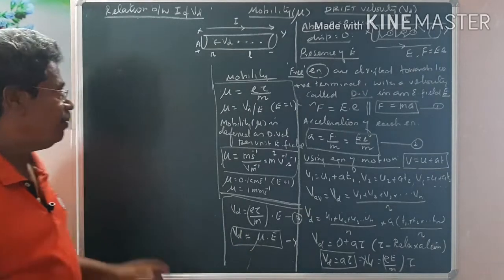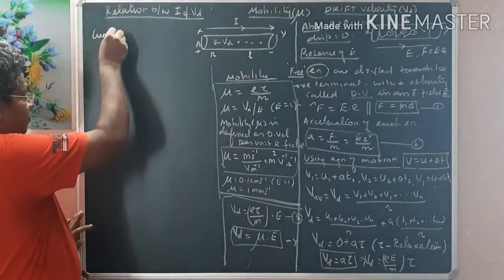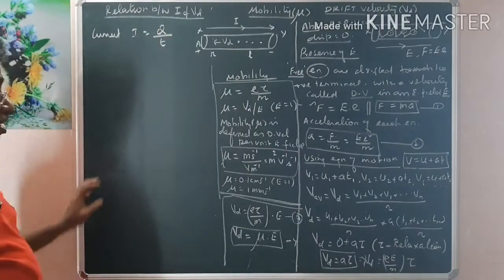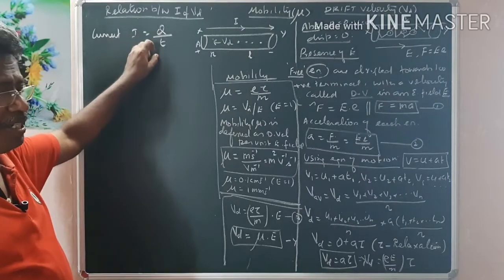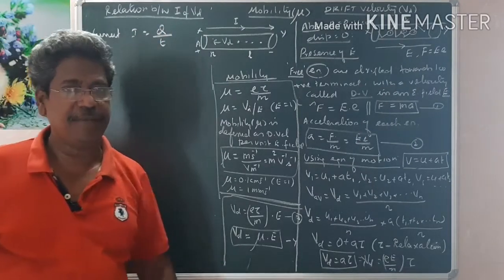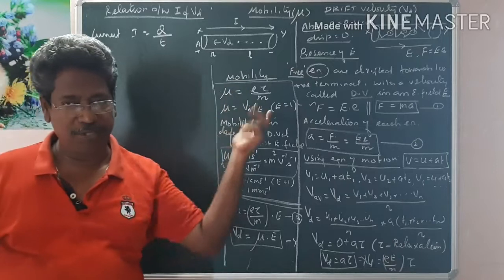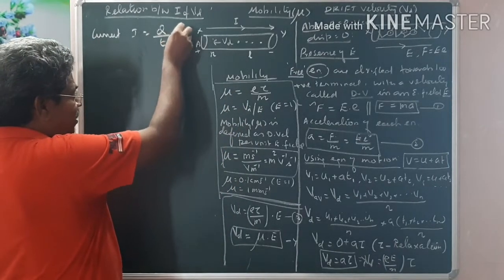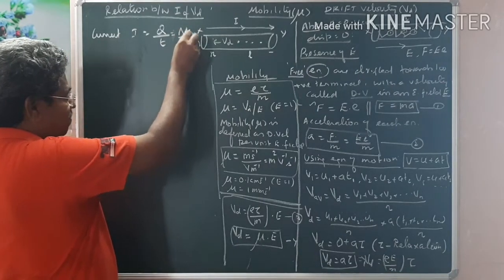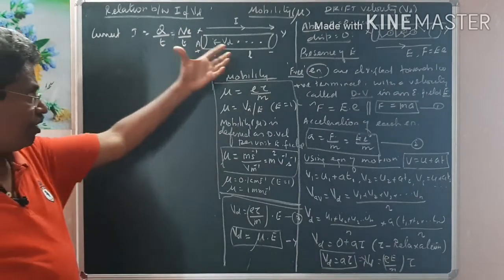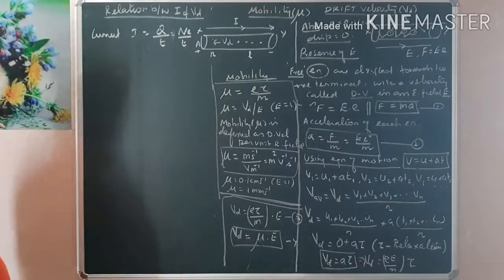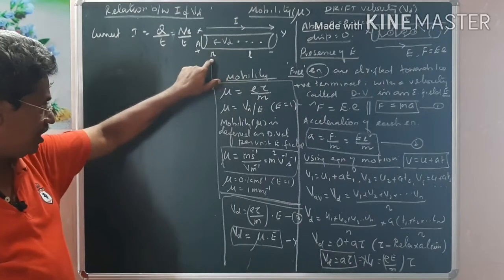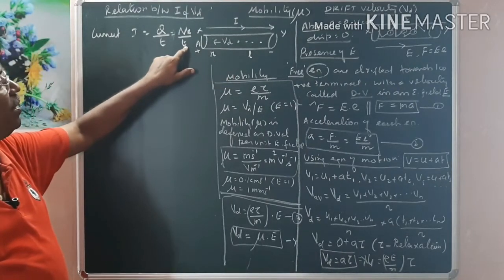Okay, let us start. We know that in any conductor, current I is nothing but the rate of flow of charge per unit time. If the charge flow is uniform, Q by t, otherwise it will be dQ by dt. Now we are taking the charge flow as uniform, that is Q by t. And one more thing, whenever you write Q, it is nothing but the number of electrons times e, where n is the total number of electrons present in the conductor XY. Now I have to find the total number of electrons present in the conductor in terms of electron density small n. Then I have to find the time taken.